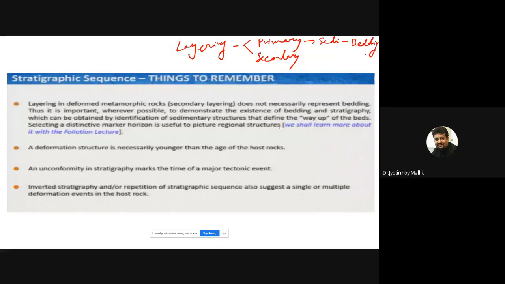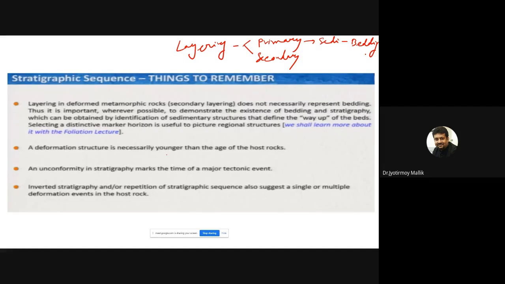Thus, it is important wherever possible to demonstrate the existence of bedding and stratigraphy, which can be obtained by identification of sedimentary structures that define the way up of the beds. Way up means younging up direction. Selecting a distinctive marker horizon is useful to picture regional structure. We shall learn more about it in the foliation lecture. We'll talk about foliation later.